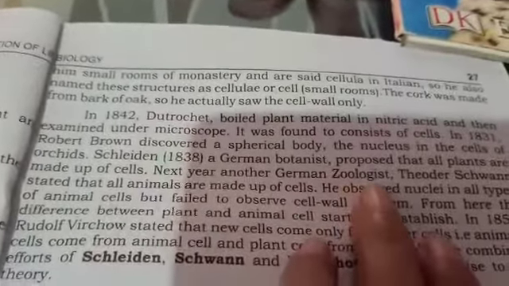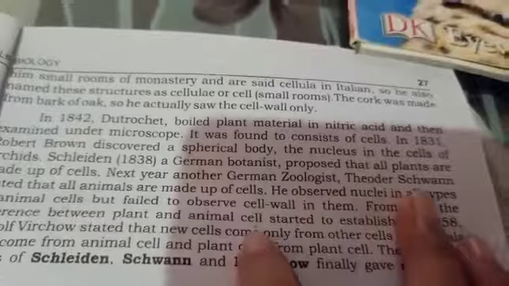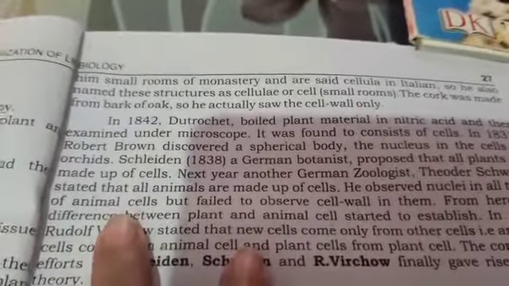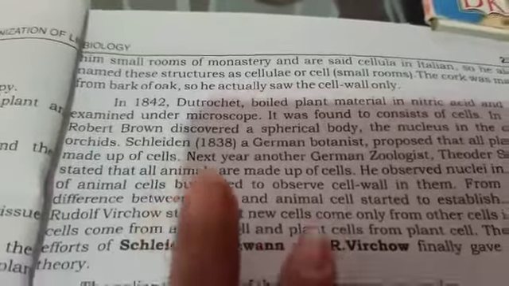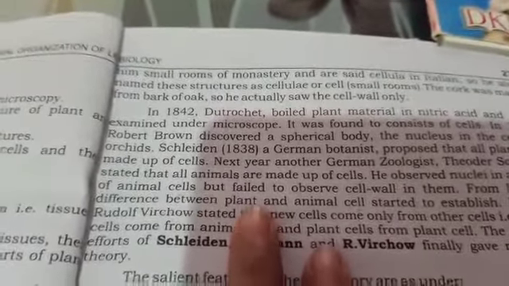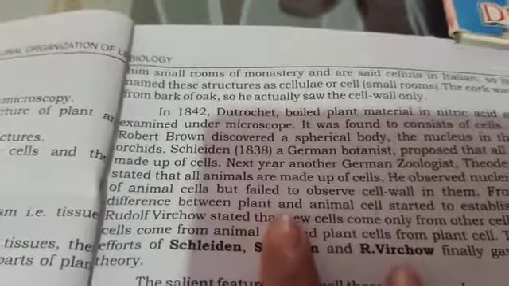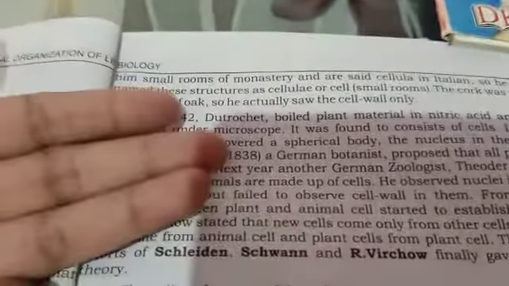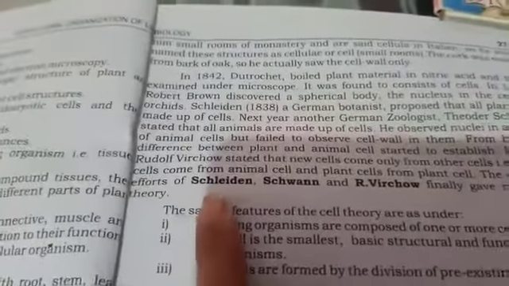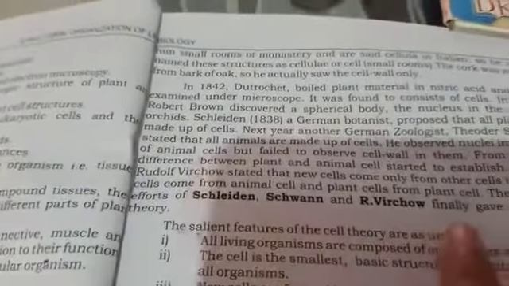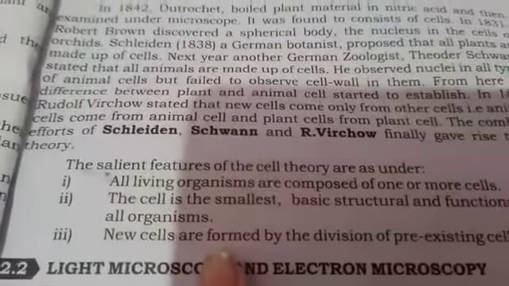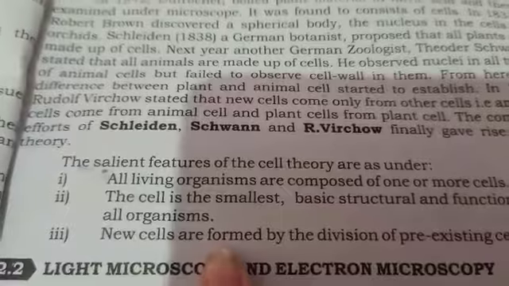The next year, another German zoologist, Theodor Schwann, mentioned that all animals also come from pre-present animals. So we have got three different statements, from Schleiden, Schwann and Rudolf Virchow. These three statements are well known as the cell theory.